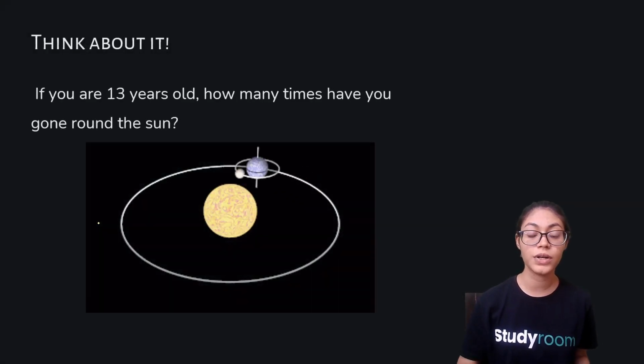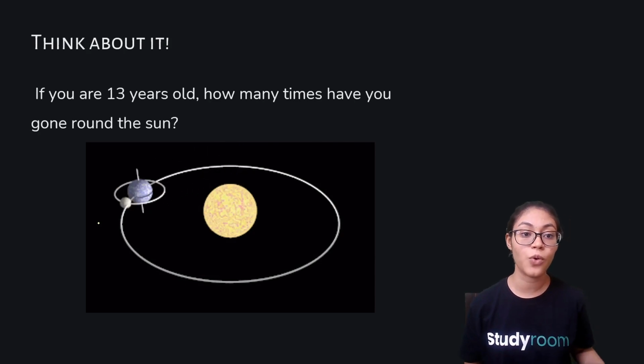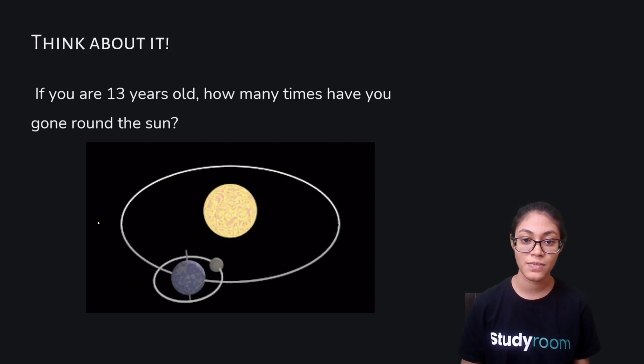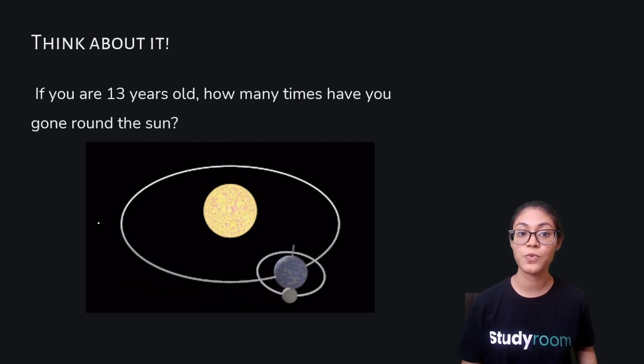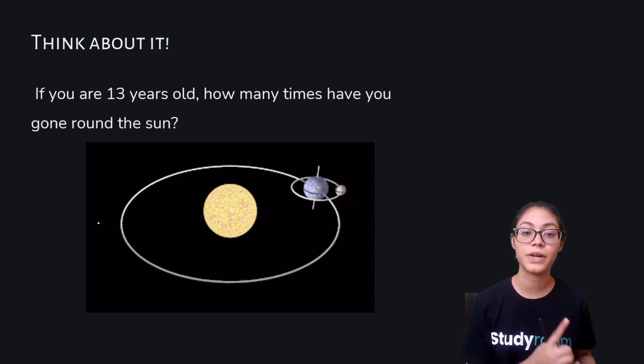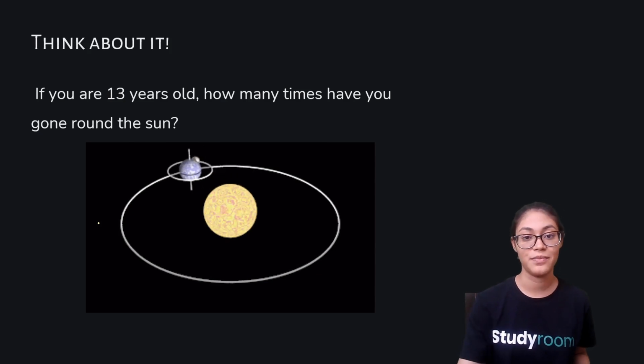Now, if you're 13 years old, how many times have you gone round the Sun? Just think about it. So, if one revolution takes 1 year, then you must have gone 13 times around the Sun, right?